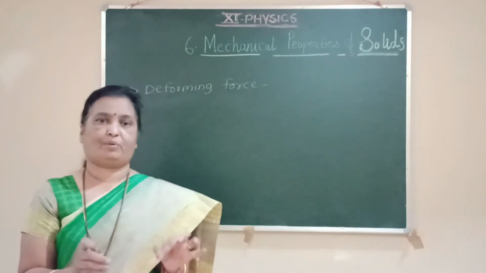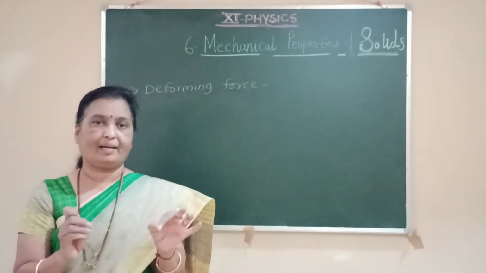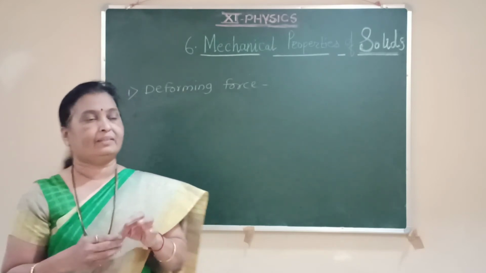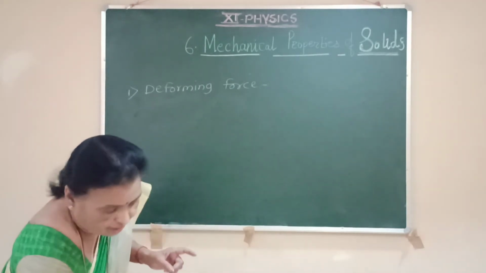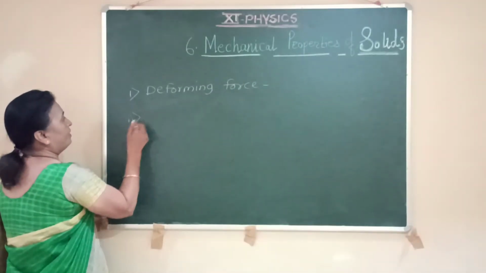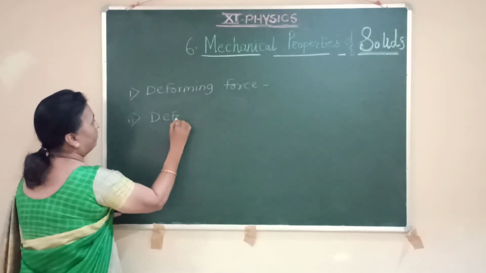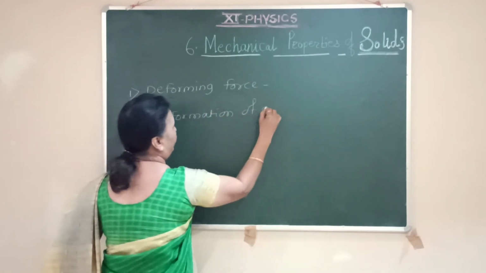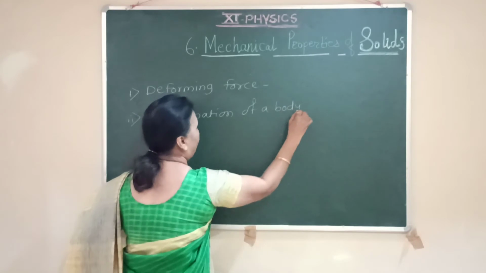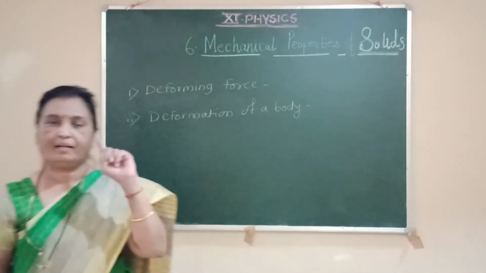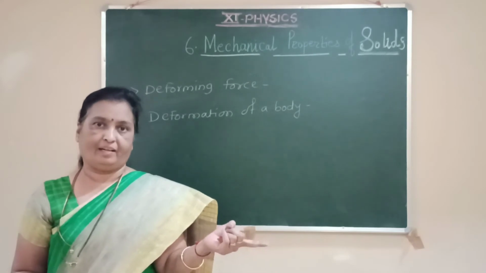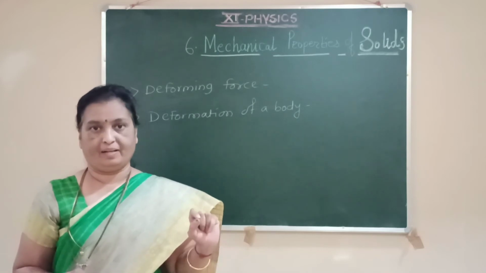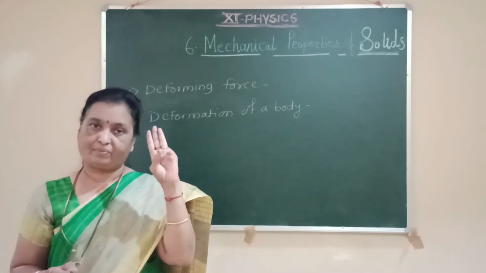And because of this force, there is a change in shape, size or both of the body, and the body will appear in a new form. That is called the deformation of a body. The deformation of a body may occur in terms of change in length of that body, change in volume of that body, as well as change in shape of that body. So deformation we can consider of three types.